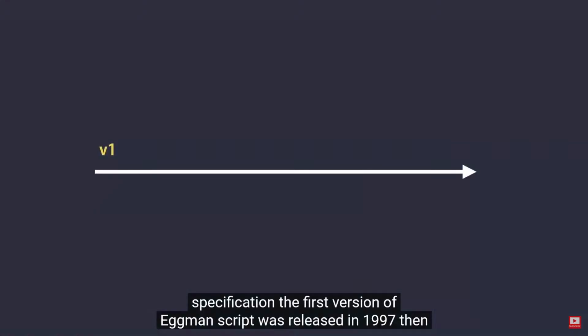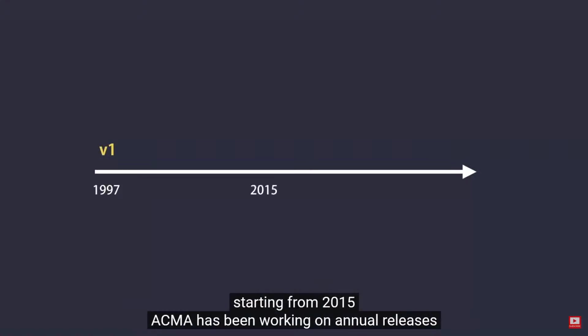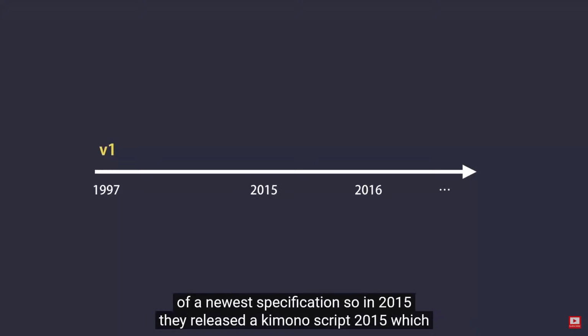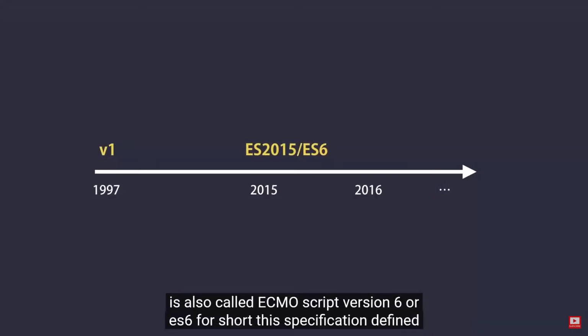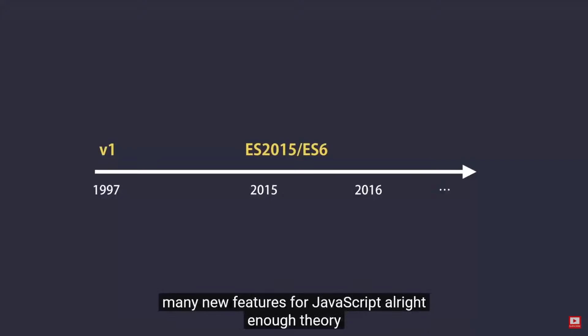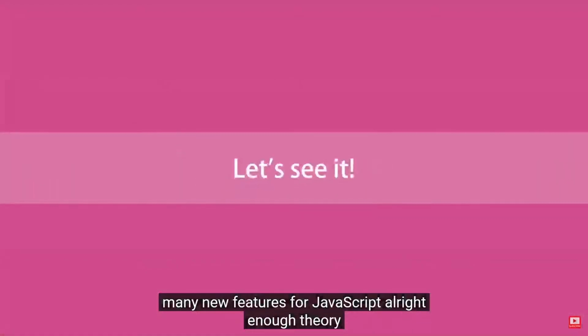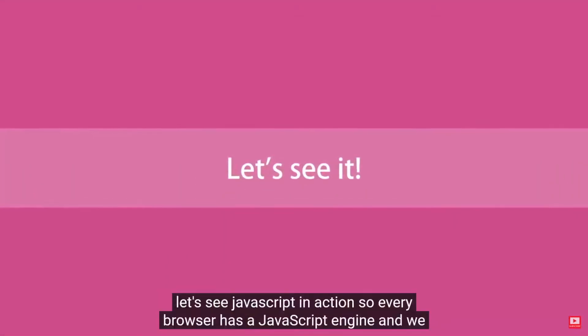The first version of ECMAScript was released in 1997. Then, starting from 2015, ECMA has been working on annual releases of a new specification. So in 2015, they released ECMAScript 2015, which is also called ECMAScript version 6 or ES6 for short. This specification defined many new features for JavaScript. All right, enough theory, let's see JavaScript in action.